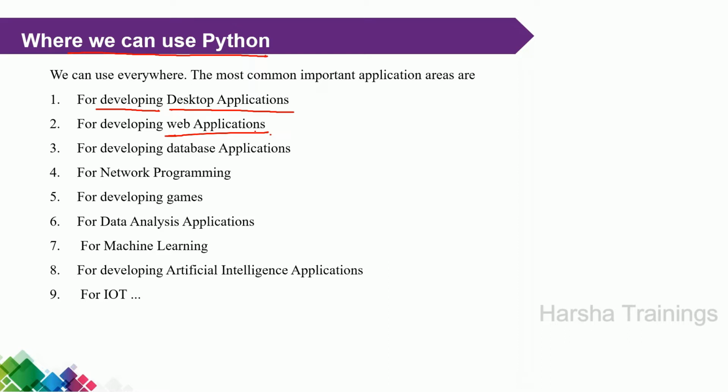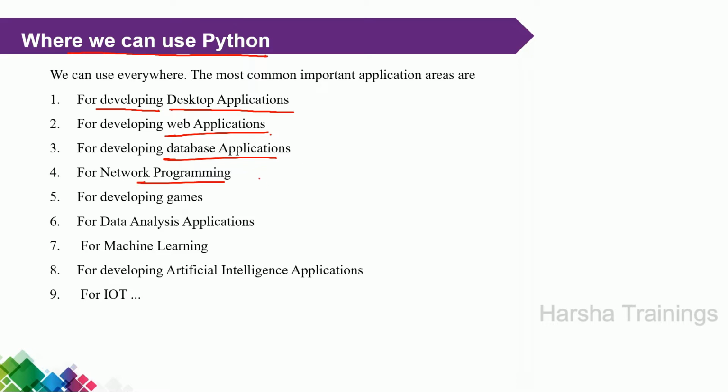So any online web applications are also developed by using Python, and any projects that involve a database. In the last session also we discussed the MySQL database, how Python programming interacts with the MySQL database,